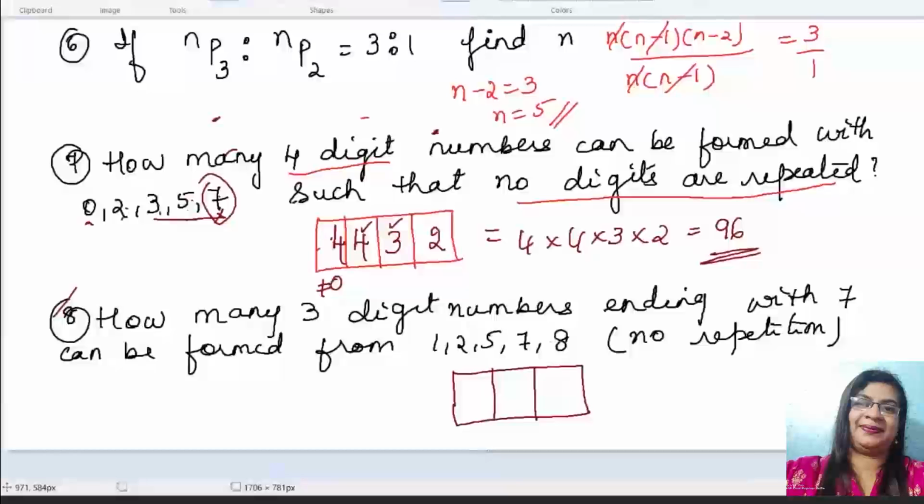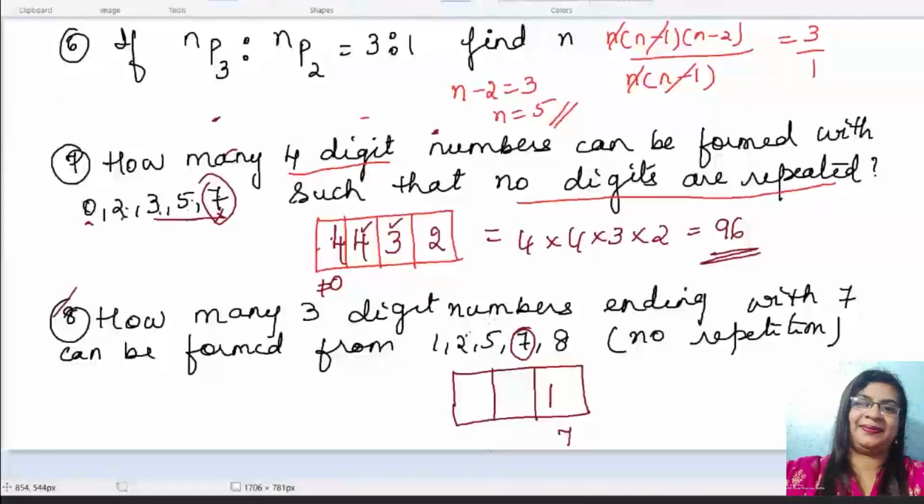So 3-digit means what should come to my mind? First, put 3 boxes like this. Okay. So 1, 2 and 3. And now what is the condition? Ending with the 7. Yes, 12 is the right answer. Correct. Ending with the 7. So this has to end with the 7. So how many ways is it possible? This is only one way because I have only one number 7. Okay, now think, no repetition again. So now think this is already occupied. How many more are there?